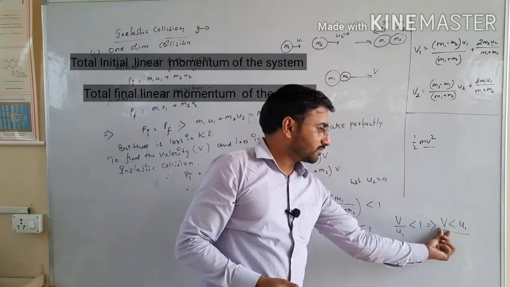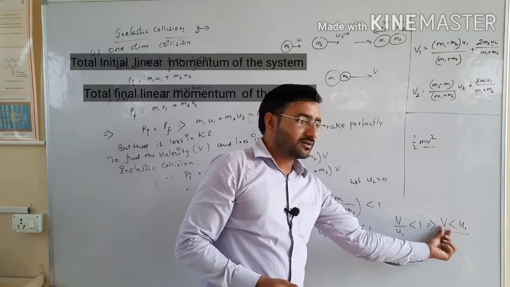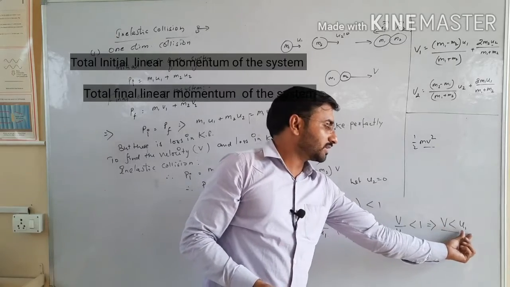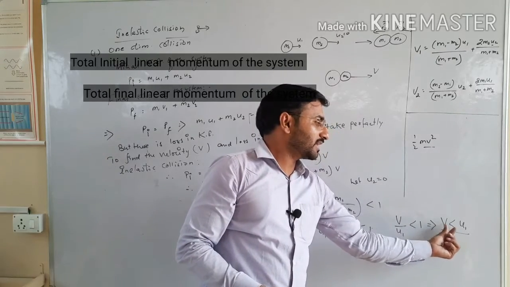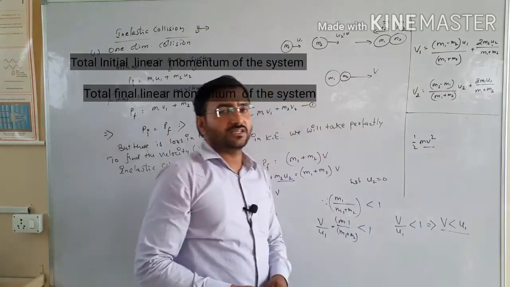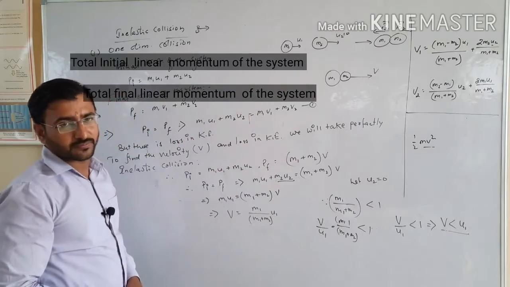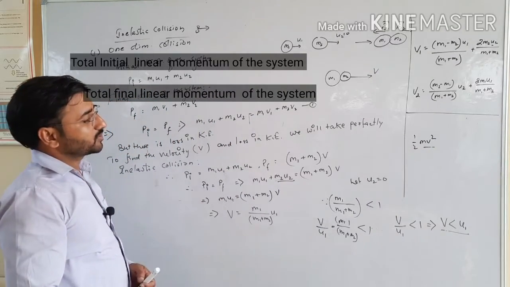So the final velocity of the system, as we know, is less, so it means that the kinetic energy will also be less than the initial kinetic energy of the system. Point clear? So for that, pause the video and note down.